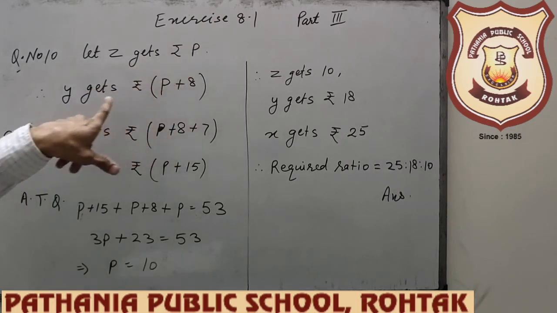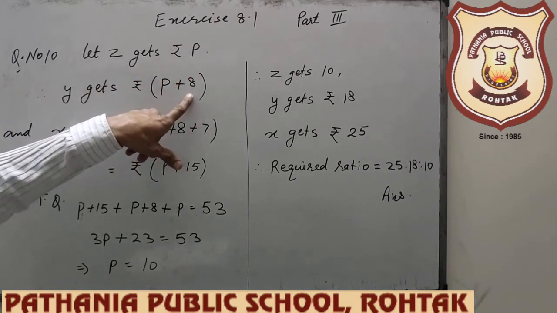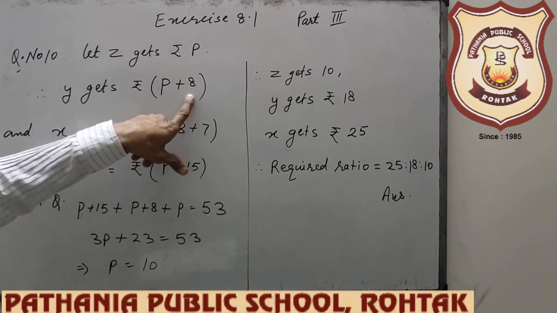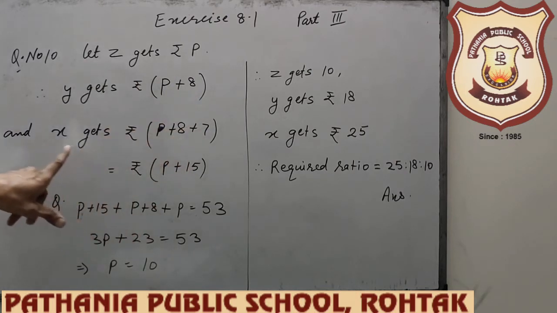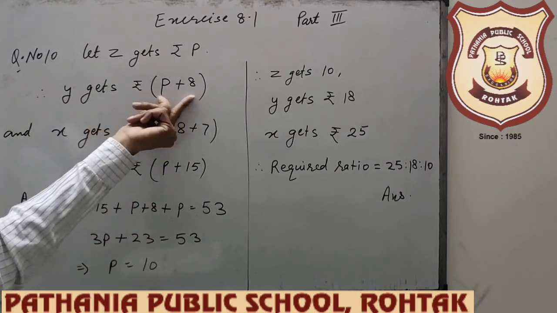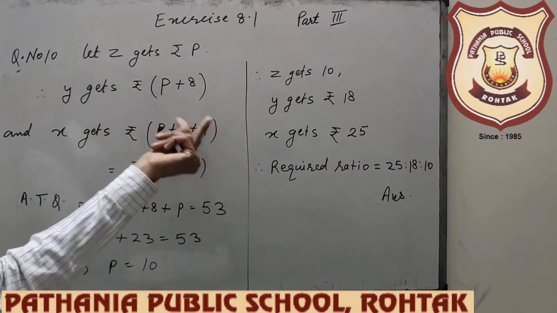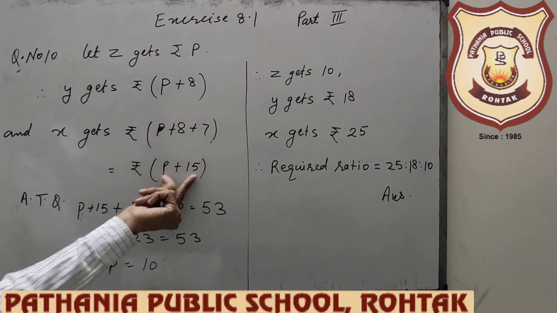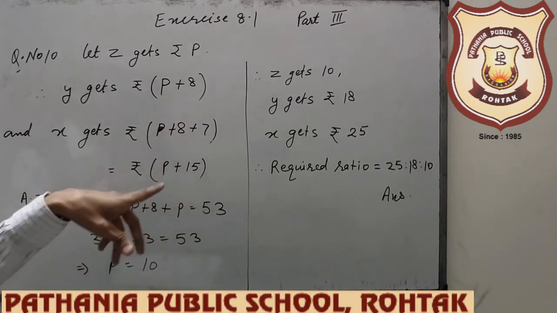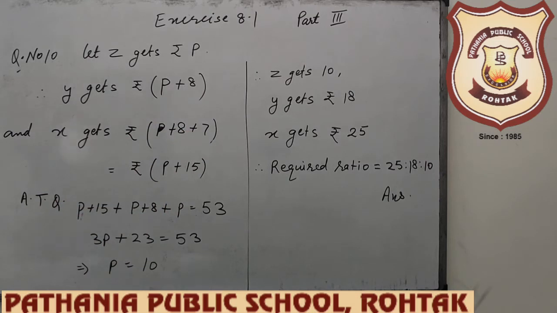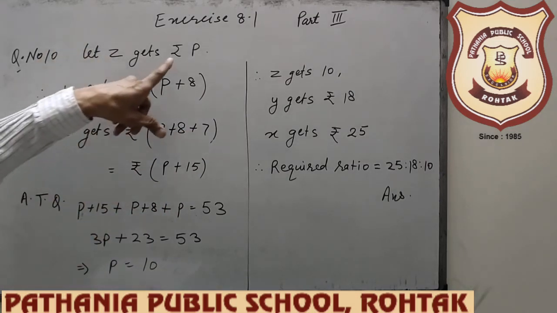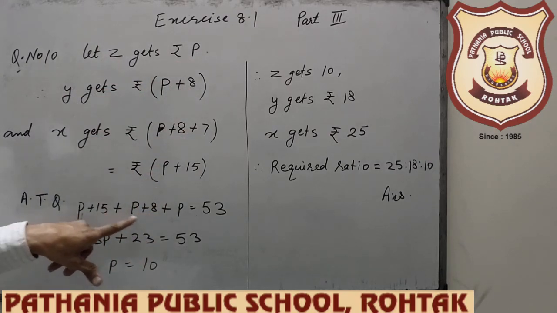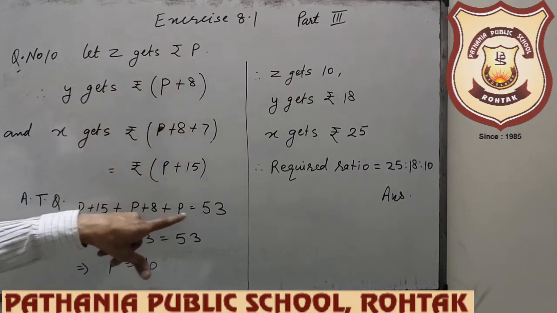Z gets p rupees, so y gets p plus 8, more than z, and x gets rupees 7 more than what y gets. What does y get? p plus 8, so x gets 7 more than that, p plus 8 plus 7, that is p plus 15. Now it is given that the total sum of the money that x, y, z have, p plus 15, p plus 8 and p, their sum is 53.